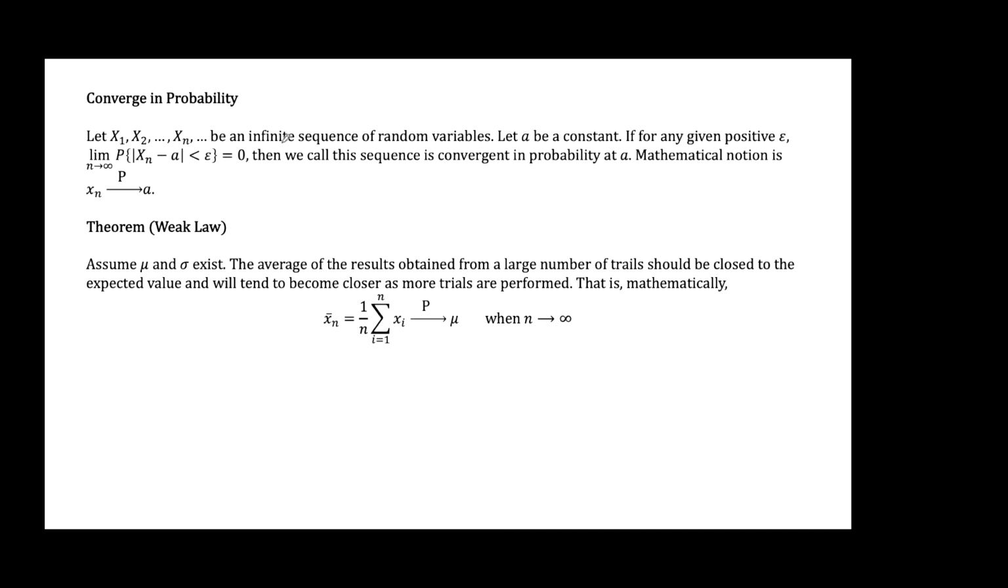assuming there's an infinite sequence of random variables, and there's a constant a, if for any given positive epsilon, the limit of this probability is 0, now we call this sequence convergent in probability at a, and here is the mathematical notation.